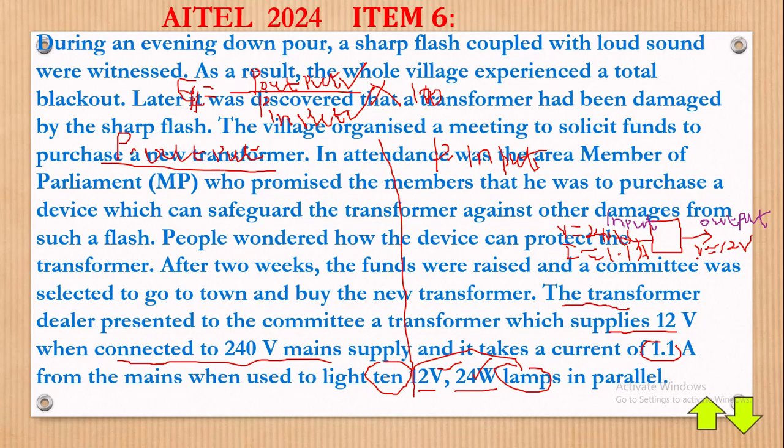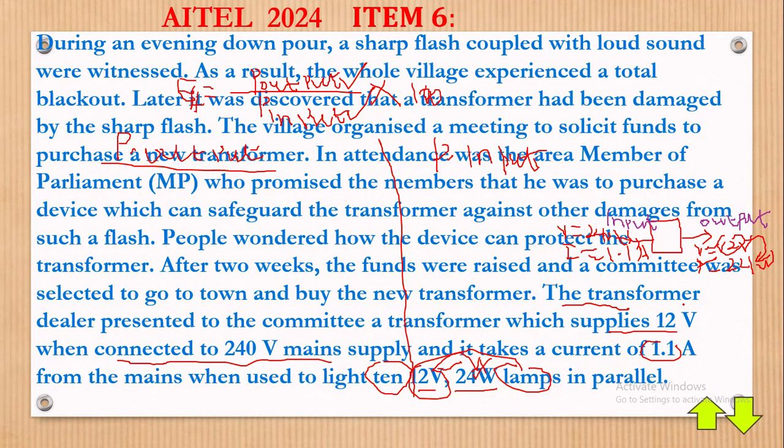So it gives us a power output of 24 watts. Now what does it mean? Remember, they have given us that the 12V supplies 24 watts, meaning that the 12V we had originally here gives us a power of 24 watts. But remember, we want a power output, meaning that we already have a power output. It is 24 watts, but this is only for one lamp.